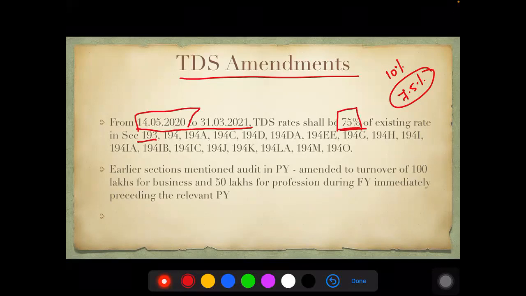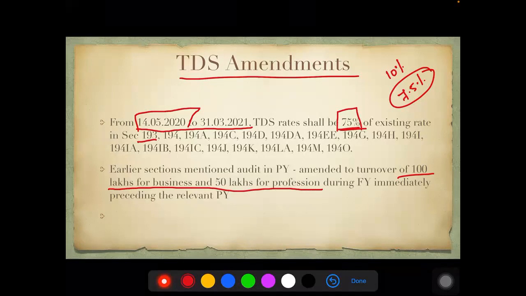Okay. Earlier, in 194C and 194J and all these sections, the audit used to be mentioned. They used to mention that in the previous year, if the assessee, individual and HUF, are subject to audit. Instead of audit, now they have amended it to a turnover criteria.